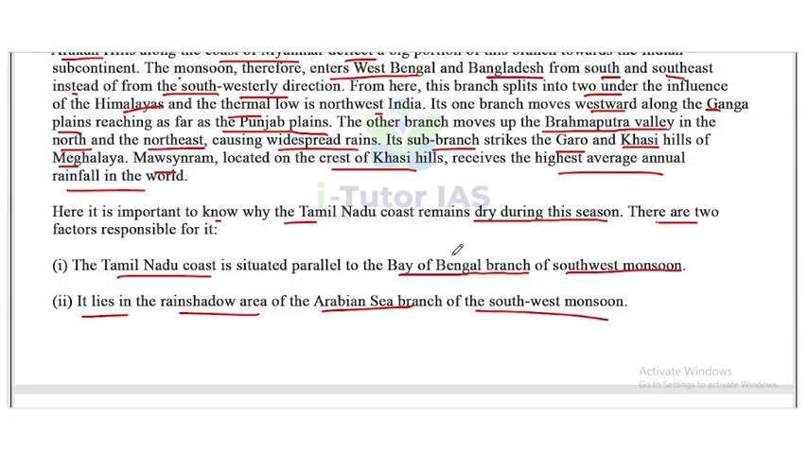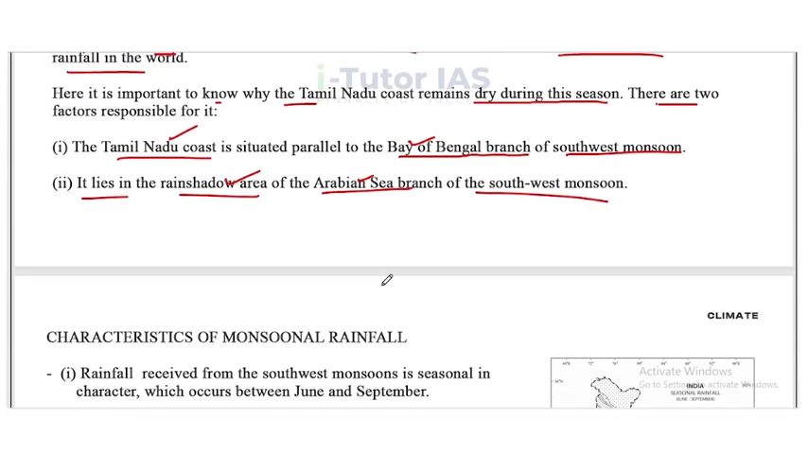Okay, so first one is Tamil Nadu is situated parallel to the Bay of Bengal branch, and second one is it lies in the rain shadow area of the Arabian Sea branch. So these are the two factors responsible for Tamil Nadu's less rainfall, or Tamil Nadu's dry season during the monsoon season.